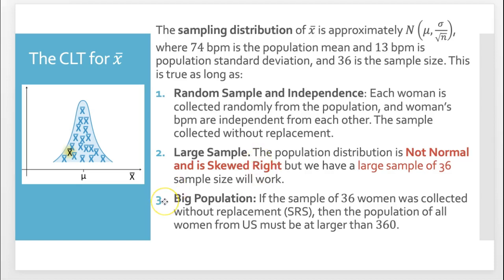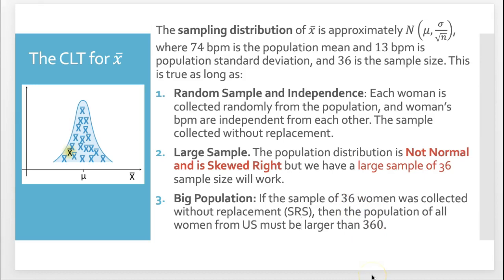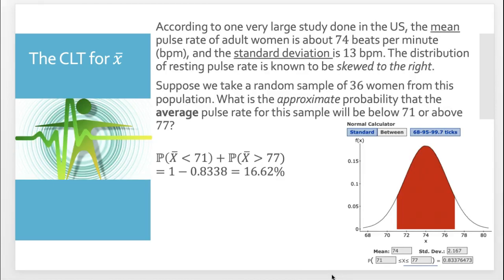And of course, the sample of 36 women was collected without replacement. So the population of all women from the U.S. must be at least 360. All I did was 10 times the sample size, so 36 times 10. It has to be larger than that. So all this checks out, and we can move forward.